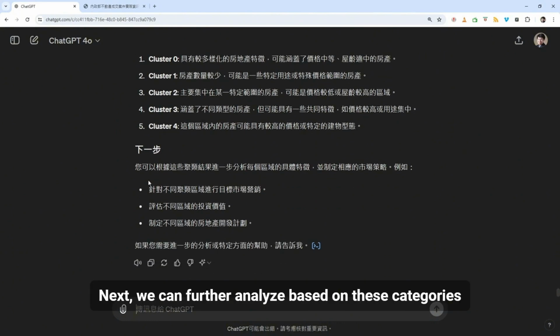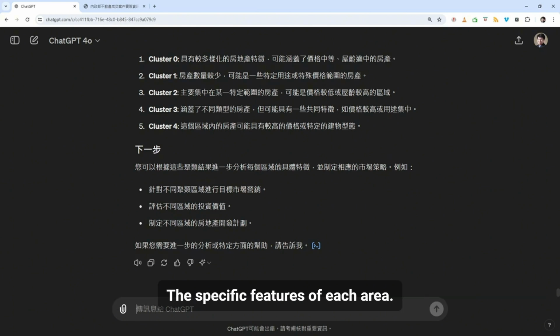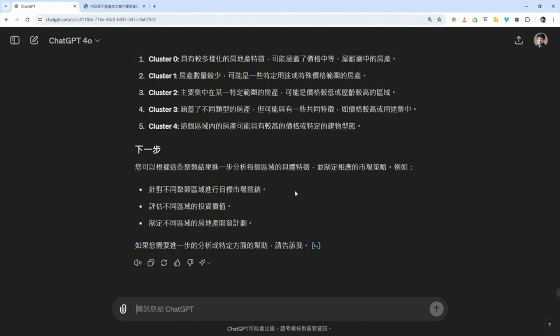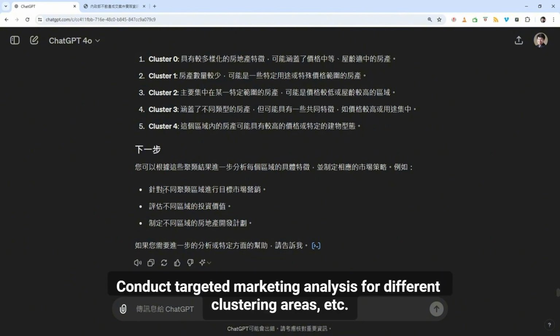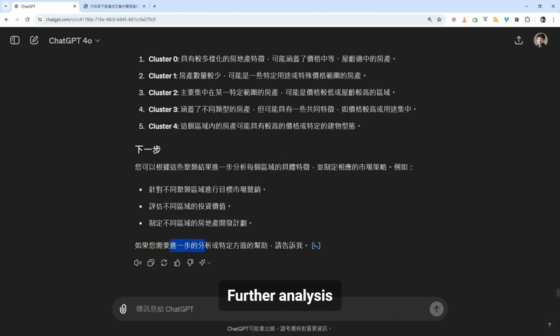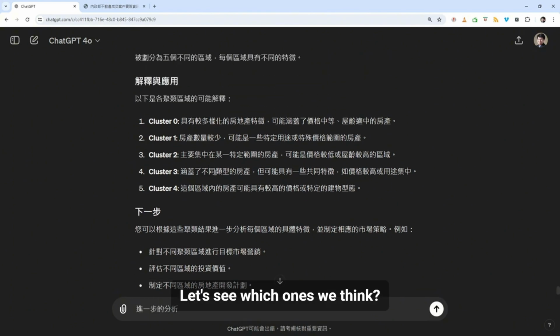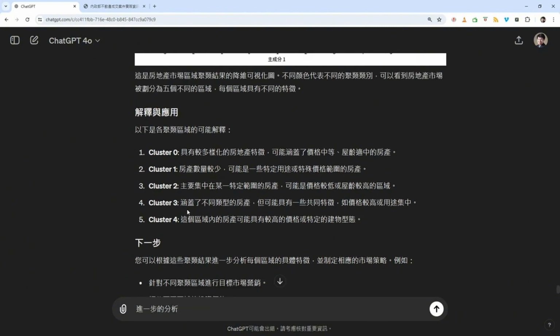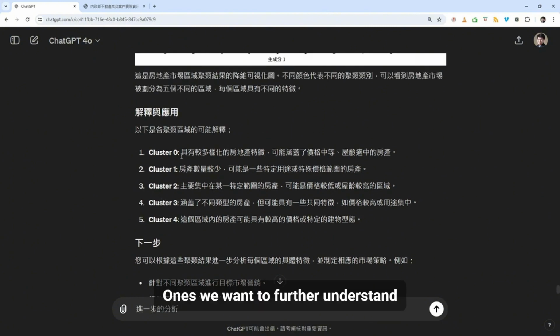Okay, so actually it tells us that next we can further analyze based on these categories the specific features of each area, and develop corresponding market strategies, for example conducting targeted marketing analysis for different clustering areas, etc. I asked it to further analyze one of them. Let's see which ones we want to further understand, but close to 4. Everyone take a guess. Let's take a look.